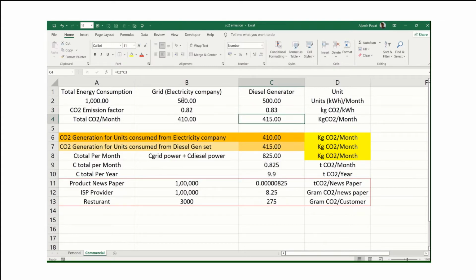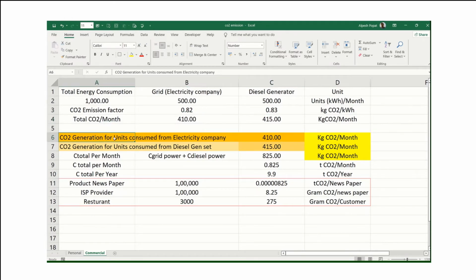Here you have taken 0.82 for the power which we are buying from the electricity company, and here we have taken 0.83 for the power which we are generating from the diesel generator. So almost we both are same, and in fact you can use the same number also, just for the sake of calculation. There is not much error. So here, what is the answer?